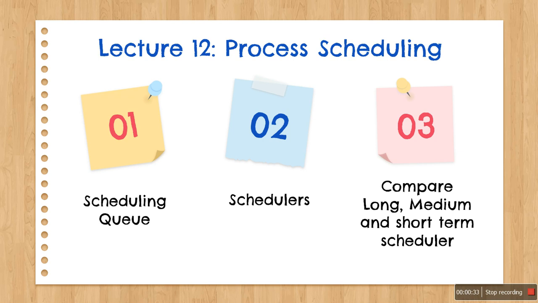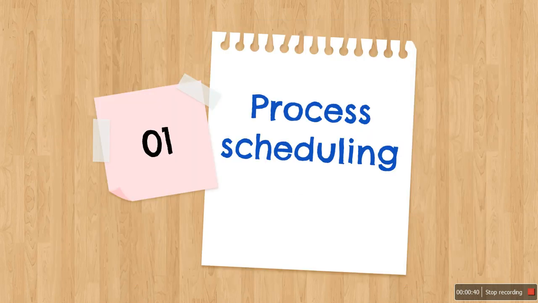In this lecture titled Process Scheduling, I'll be discussing scheduling queues and the different schedulers, and then compare all of them. To begin with, what is process scheduling? Let me tell you what a process is. A process, as we all know, is a program in execution. When a particular task is to be completed, the process needs to be in memory for its execution, and it also requires other resources like CPU, IO devices, etc., to carry out its task and complete it.